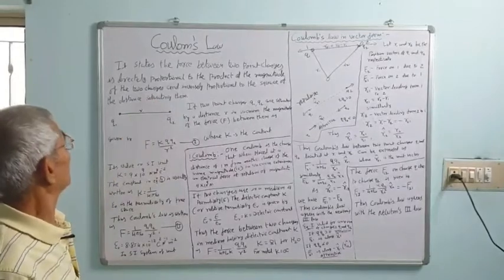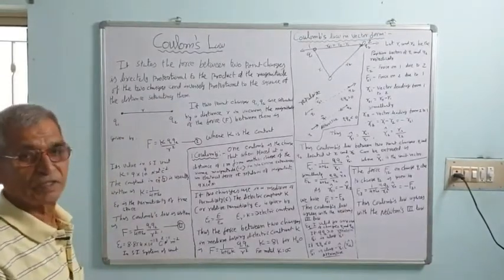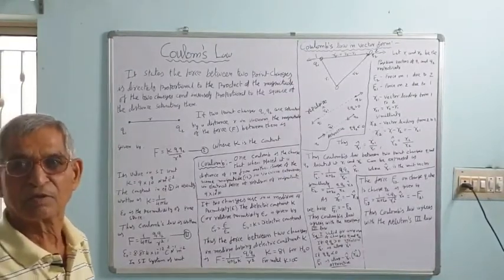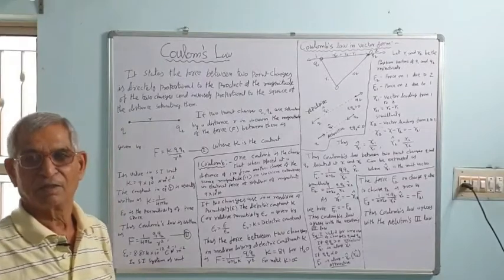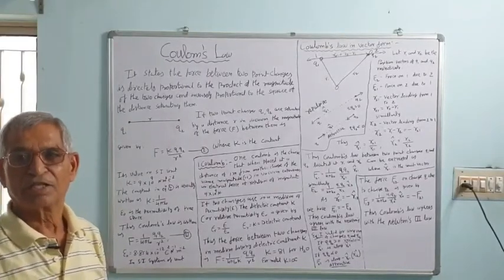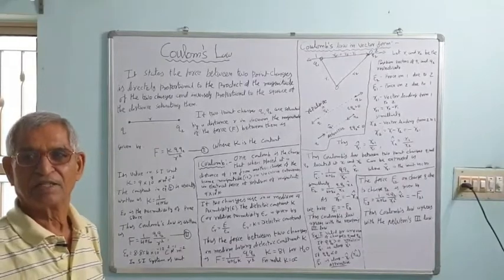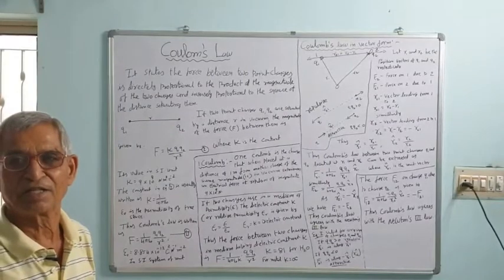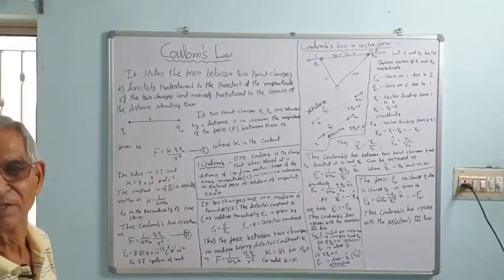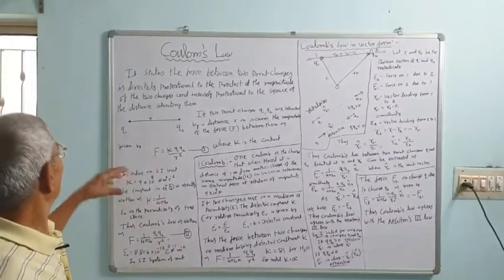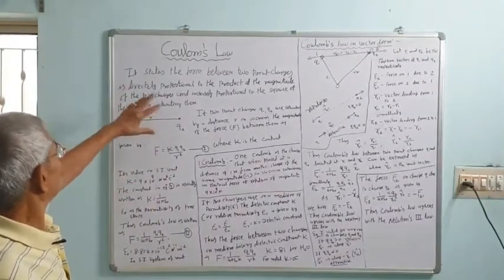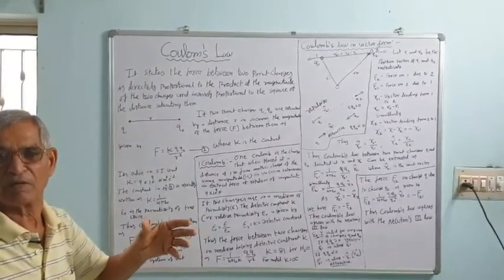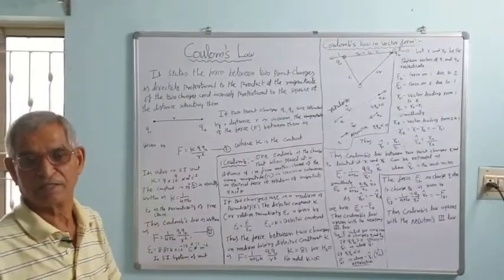Coulomb's law of electrostatic force between two charges. The first quantitative measurement of the electric force between two charges was made by the French scientist Charles Augustin de Coulomb in 1785, just 100 years before the Indian National Congress was established. He measured the force between two charges by using his balance called the torsion balance.